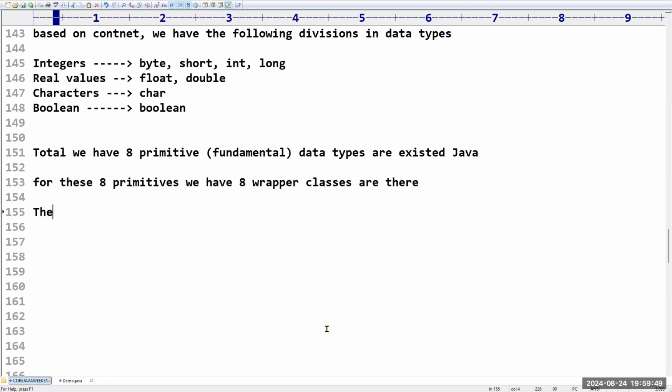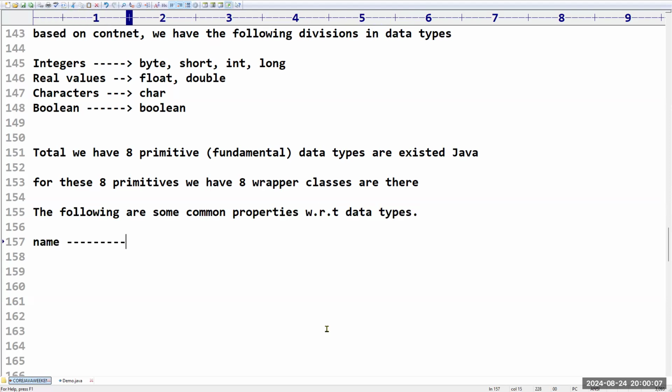Sir, for every data type, the following are some common properties. What properties? For every data type, I want the name. What is the keyword that we are using for every data type? What is the size? How much size is it going to take?